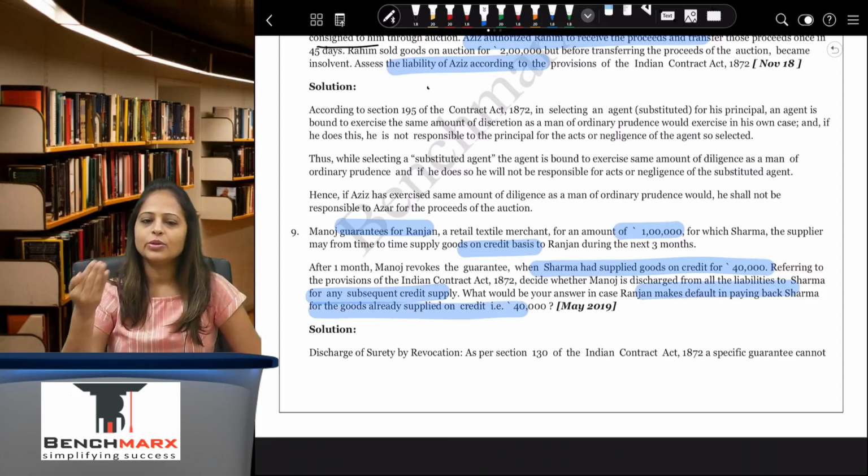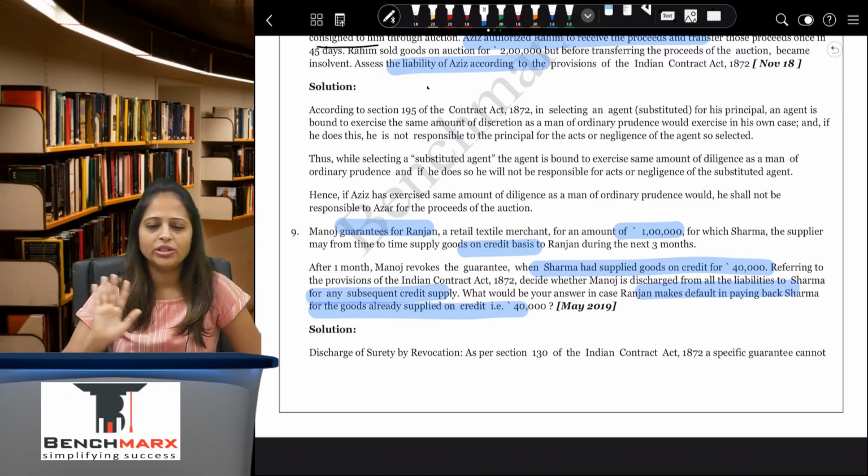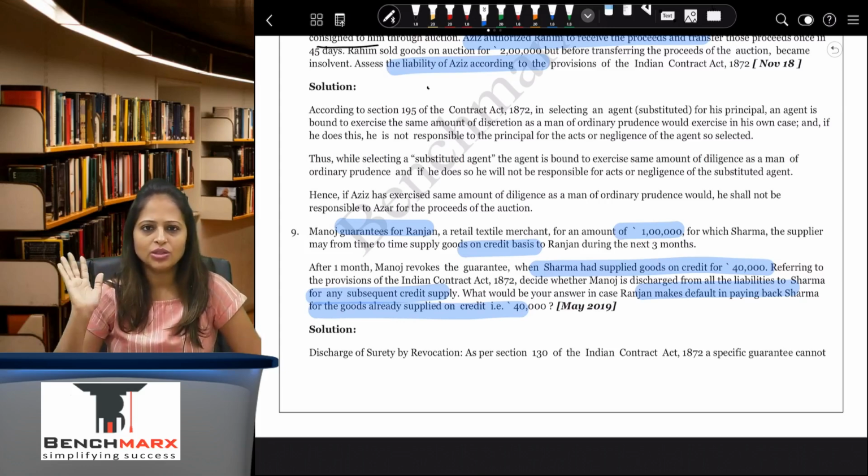So here this is a question based on your continuing guarantee, that when there is a continuing guarantee, the surety is responsible till the time the revocation of guarantee is done. After revocation, if there is any transaction between the principal debtor and the creditor, then the surety will not be liable, because he has revoked the guarantee, has given the notice of revoking the guarantee.